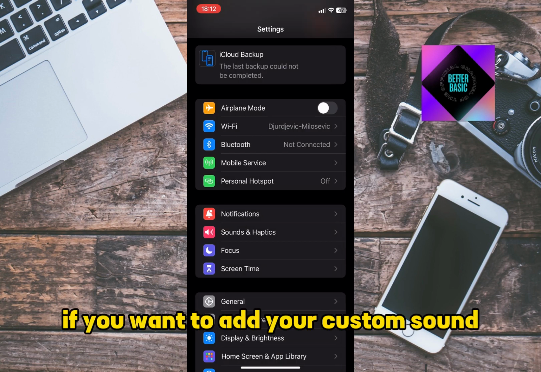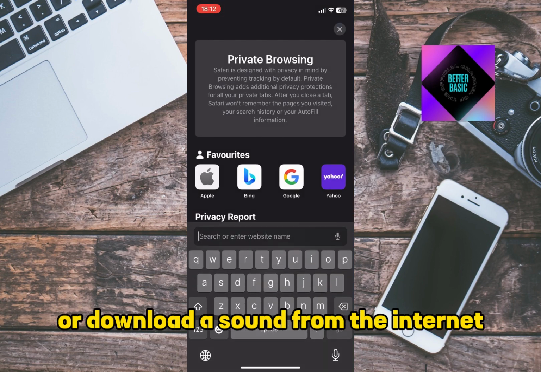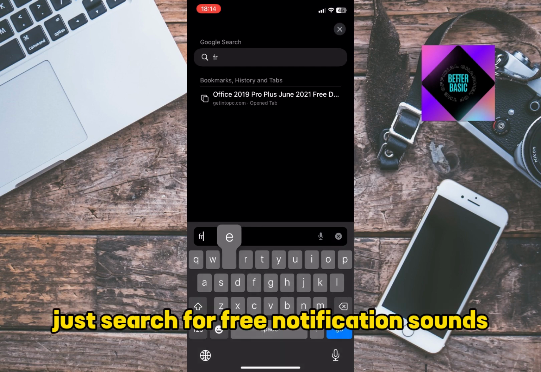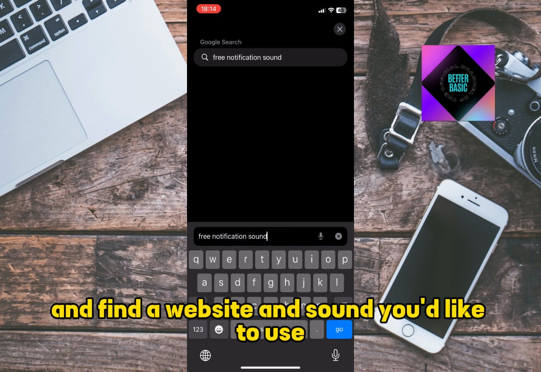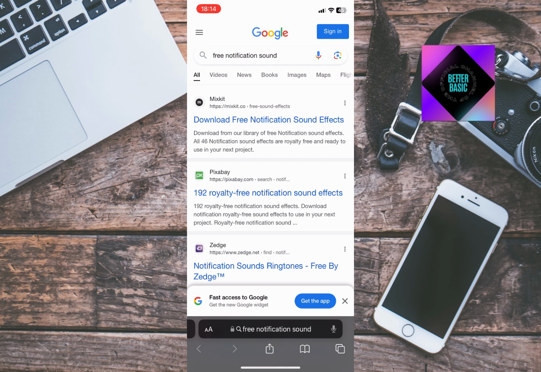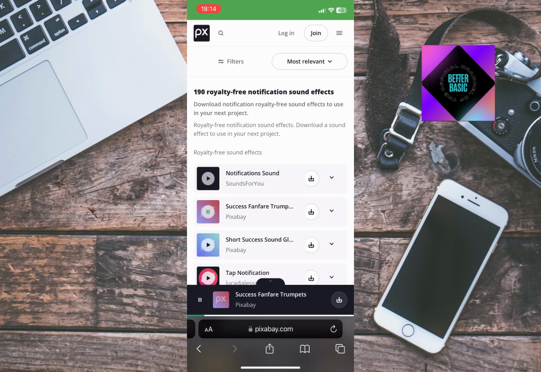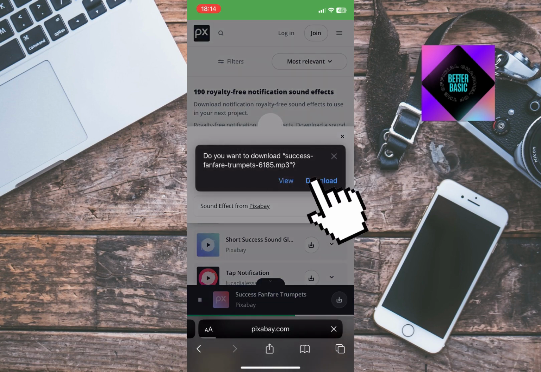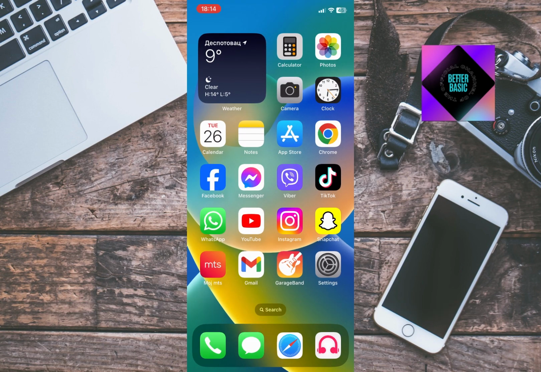If you want to add your custom sound, you can go to Safari or download a sound from the internet. There are many websites that offer free custom sounds. Just search for free notification sounds or something similar and find a website and sound you'd like to use. Once you download the sound, save it in the Files app.